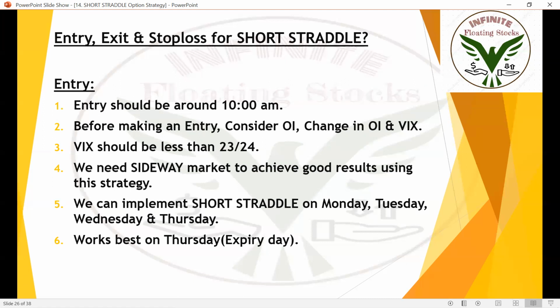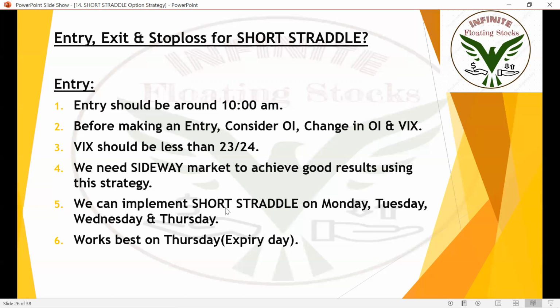Here we sell the at the money call option and put option. Entry and exit points are the same for both. Entry should be around 10 a.m., between 9:50 or 9:55 and 10:05 or 10:10. Before making an entry, consider OI, change in OI and India VIX. India VIX should be less than 23 or 24 because we need a sideways market to achieve good results with this strategy.